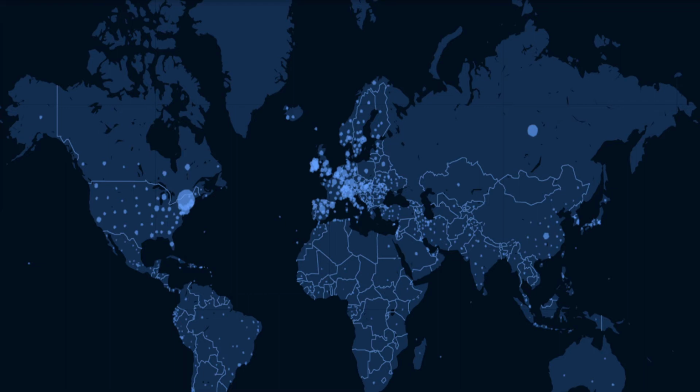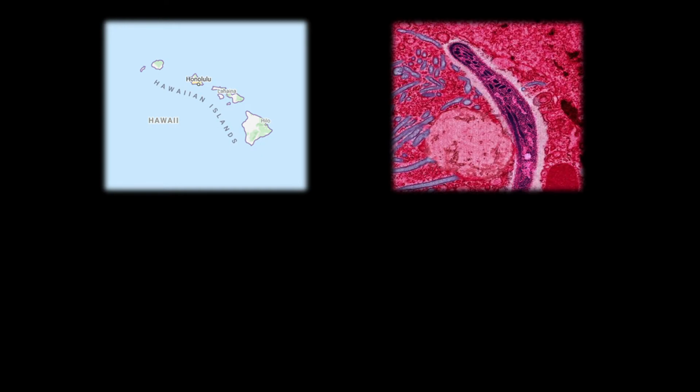But what has this to do with range shifts? To understand this, we will look at the spread of avian malaria in Hawaii as a study case. Avian malaria is a disease that is caused by the parasite Plasmodium, which is spread in Hawaii by the mosquito Culex quinquefasciatus.